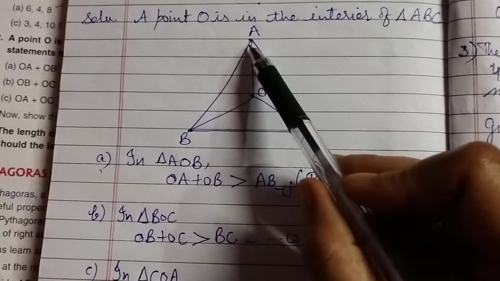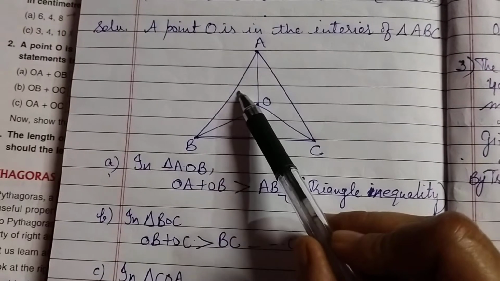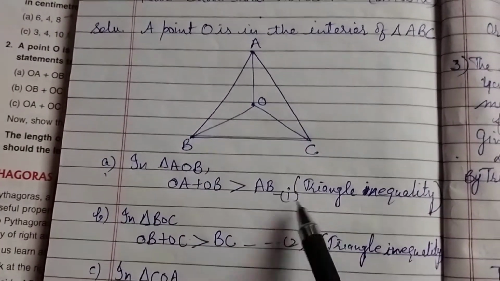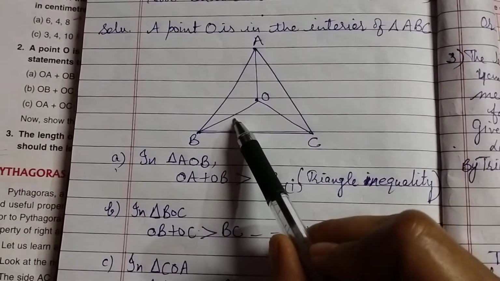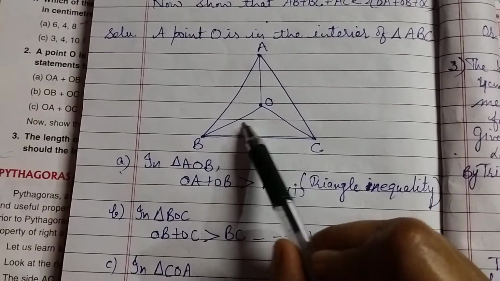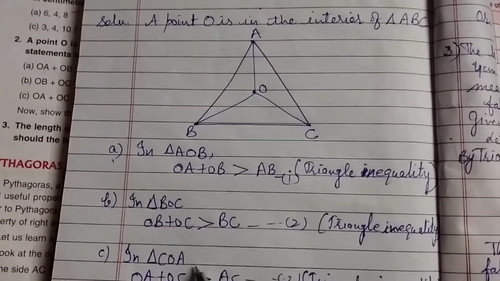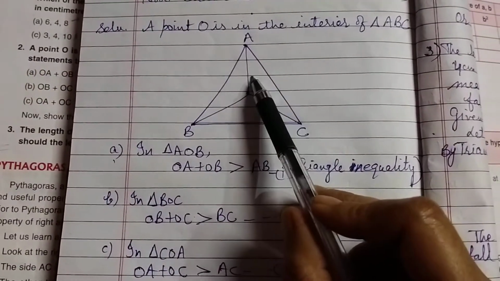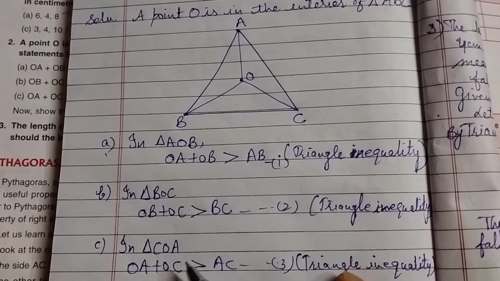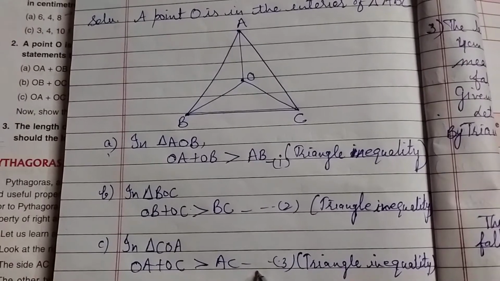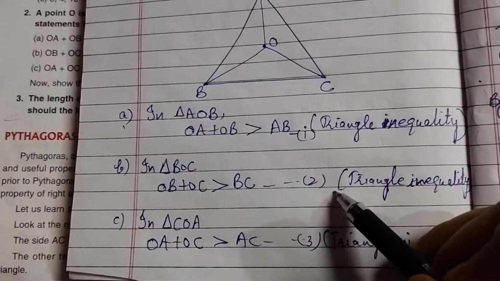In triangle AOB, see, the sum of these two sides is greater than the third side. Okay, triangle inequality. Here in triangle BOC, same, the sum of these two sides is greater than the third side. In the third case also, triangle AOC, or you can say COA, both are the same. The sum of these two sides is greater than the third side. Clear? These are, see, first, second and third.